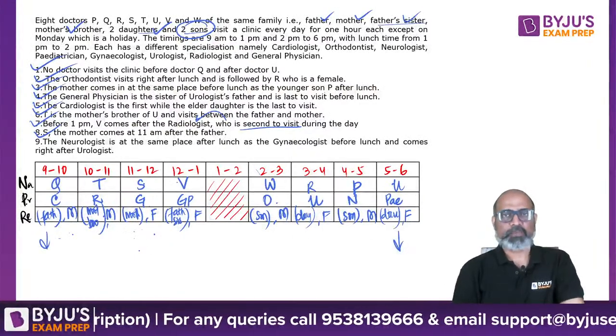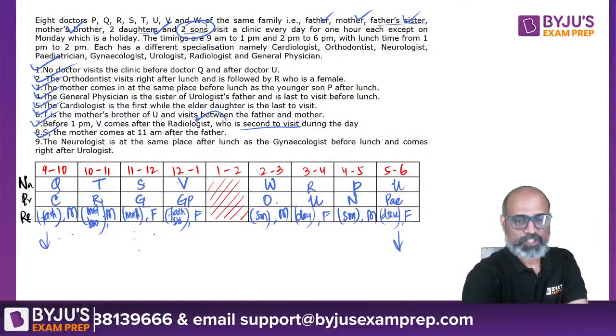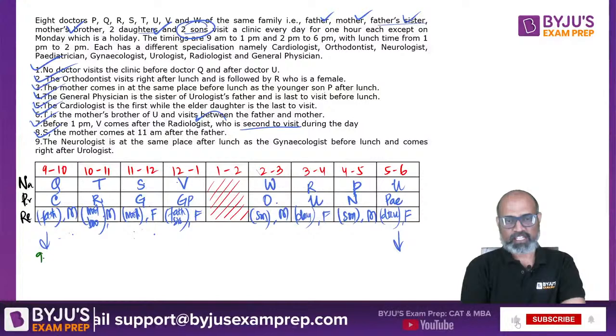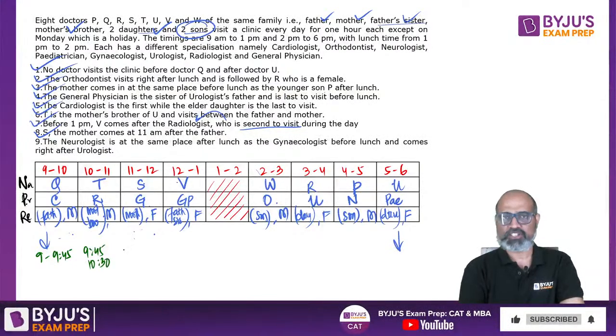Can it be? Because every session is reduced by 15 minutes. So won't it go something like this? It's from 9 to 9:45, then from 9:45 to 10:30. It's a 45 minute session.